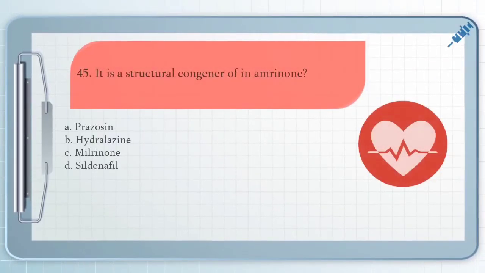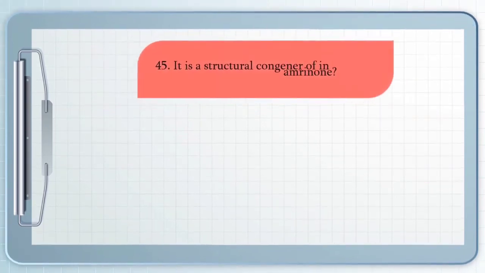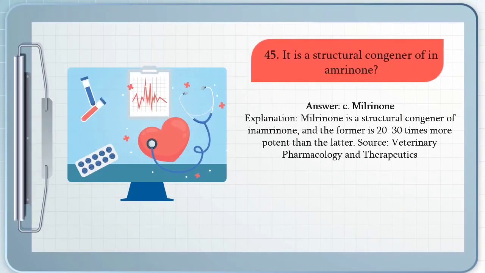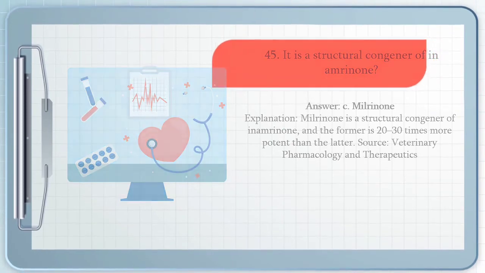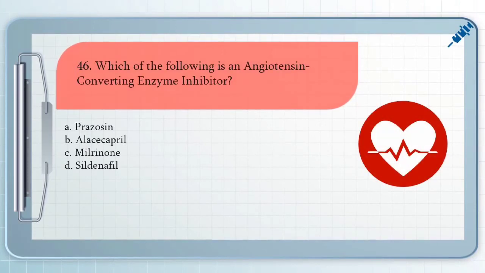For question number 45, it is a structural congener of enamrinone. A. Prazosin, B. Hydralazine, C. Milrinone, and D. Sildenafil. The answer for question number 45 is C. Milrinone. Milrinone is a structural congener of enamrinone, and the former is 20 to 30 times more potent than the latter.